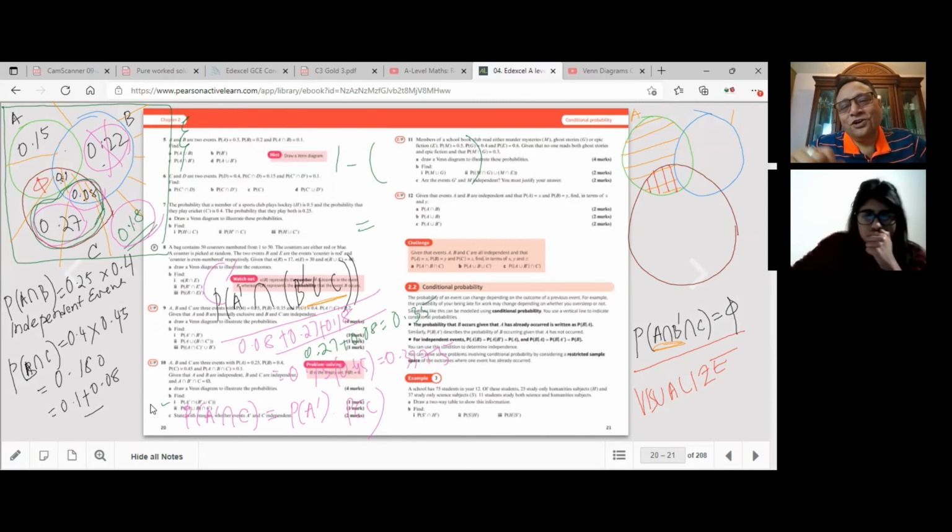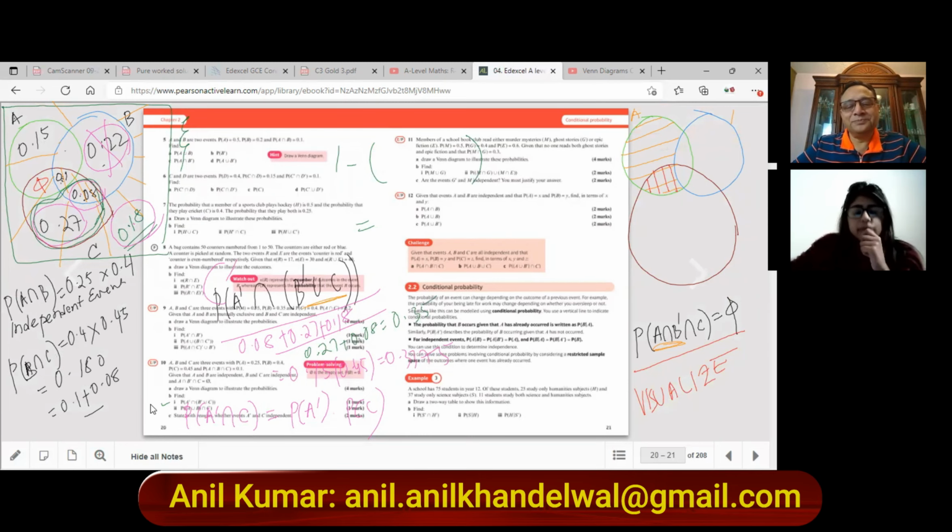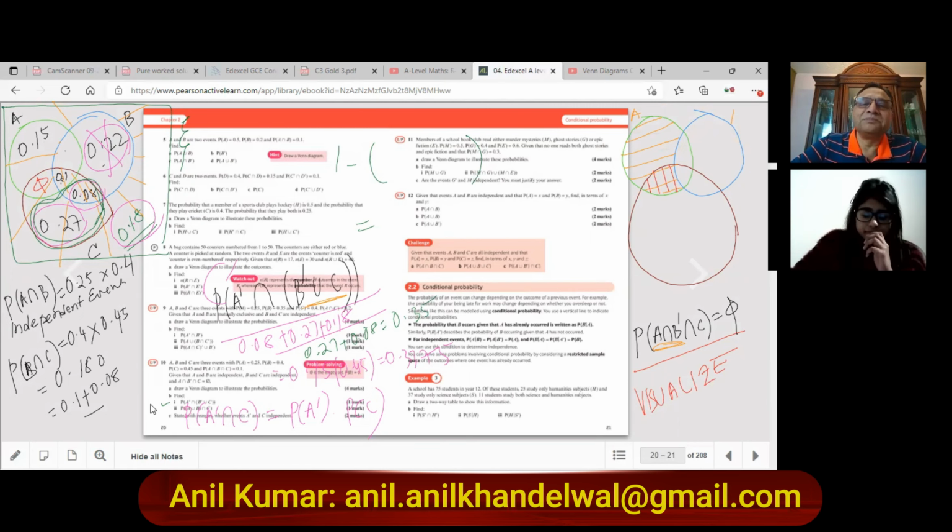0.35, which is not equal to 0.3375. Therefore, it is not independent. Is that clear to you? That is how we could actually do this particular question. Is it absolutely clear? Yeah, very clear.